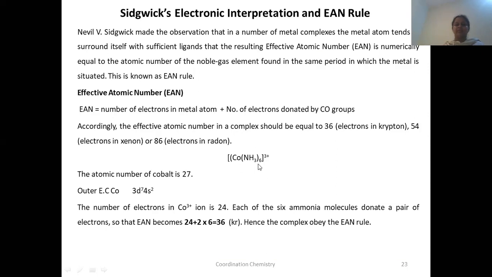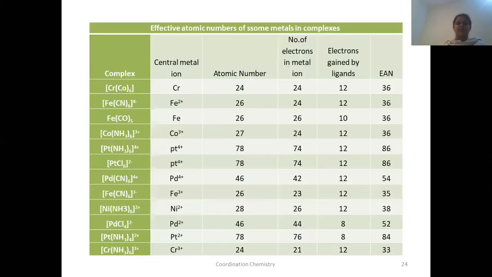This complex is stable. According to Sidgwick, if the effective atomic number in a complex is equal to 36 or 54 or 86, that is, if the effective atomic number is found to be near the atomic number of the noble gas in the same period, then such types of complexes are stable according to Sidgwick. Let us take a few more examples here.